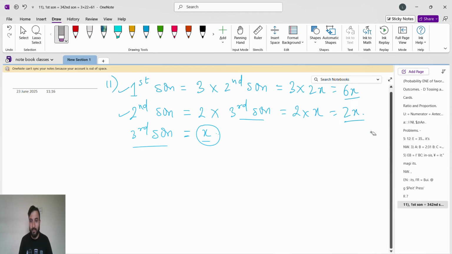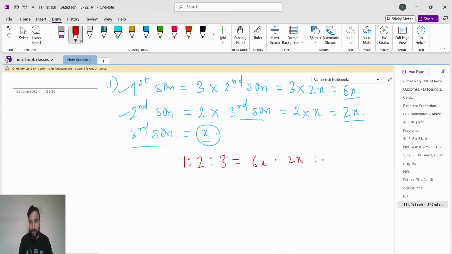So the ratio of first son to second son to third son is 6x is to 2x is to x. The x gets cancelled, so the answer is 6 is to 2 is to 1. That's it, this is done for the continued ratio.